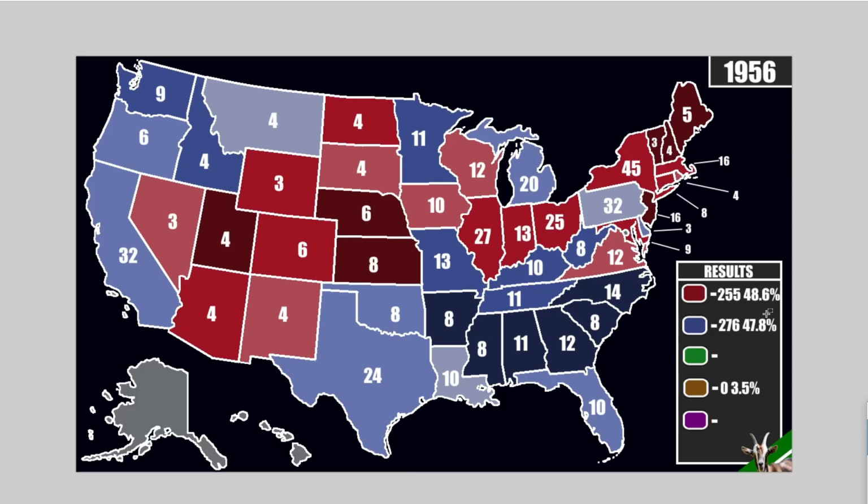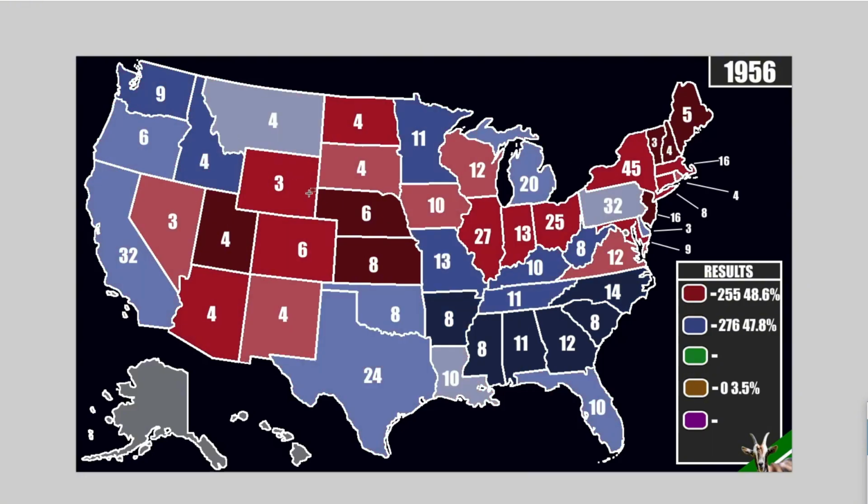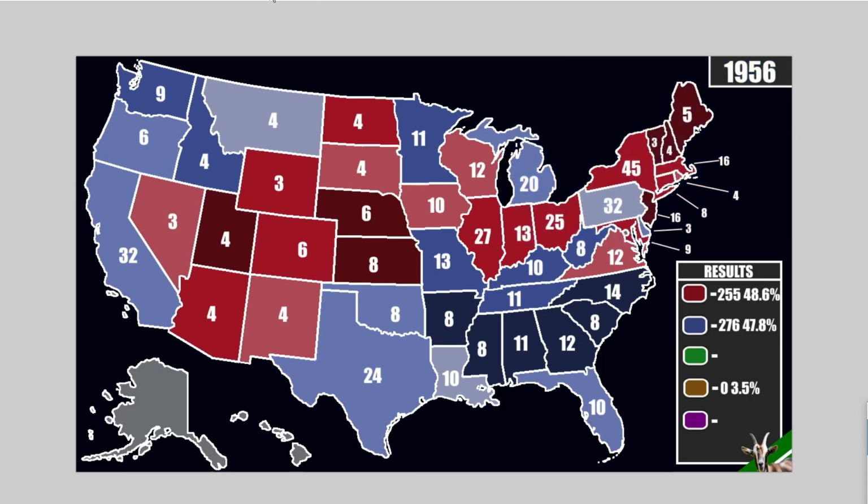That is because the Dixiecrats did very well, and also the fact that there was no progressive candidate on the ballot. That did help as well, inadvertently, in Adlai Stevenson's eventual win. This is very cool. Let's compare this to the actual election, and there really isn't much to compare because they're just so different. But you can see where the Republicans were able to hold out the most in some of their old prime territory in New England and the Rocky Mountain area. There are still a lot of holdouts there, but it just was not enough. So here is our viewers' 1952 election versus 1956.